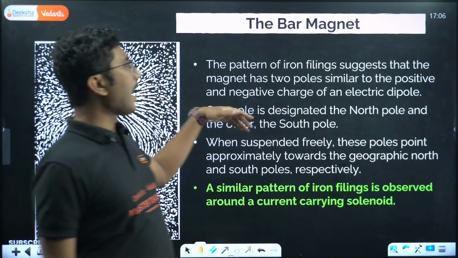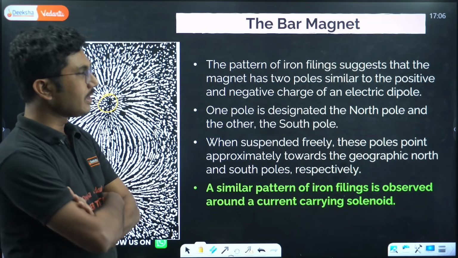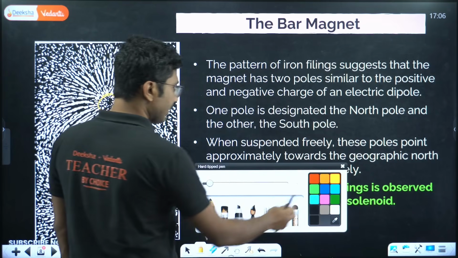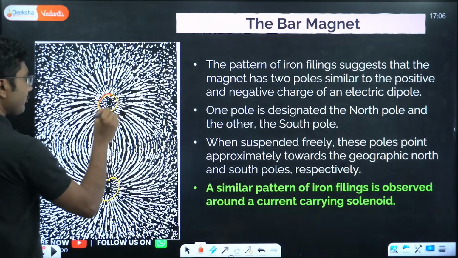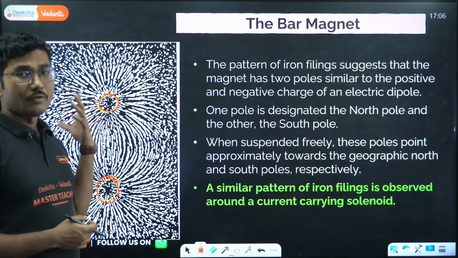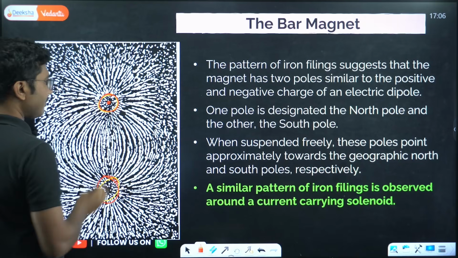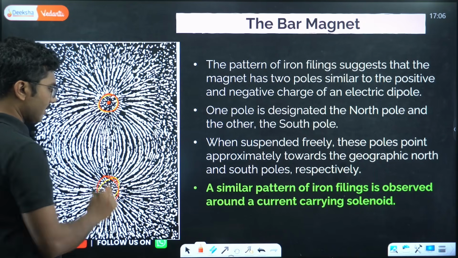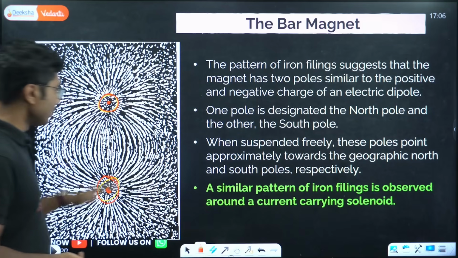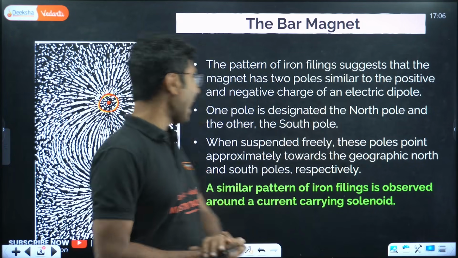The pattern of iron filings suggested that the magnet has two poles similar to the positive and negative charge of an electric dipole. So here, one of them is positive, one of them is negative. Obviously, you cannot identify which one is positive and which one is negative from the filing diagram. But you say this point is behaving as one pole, this point is behaving like another pole, and then you can say there are two poles present in a magnet. One pole is designated as north pole and the other as south pole.